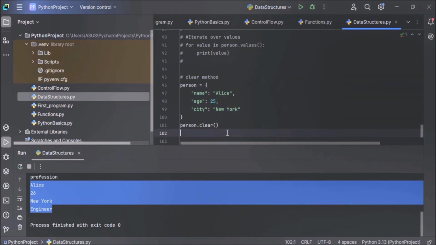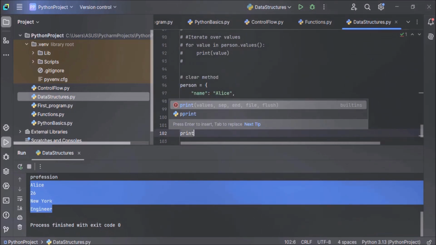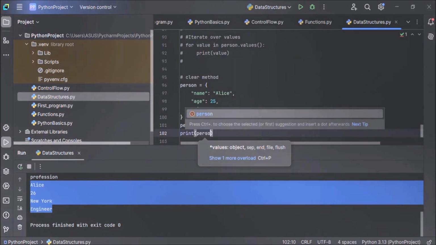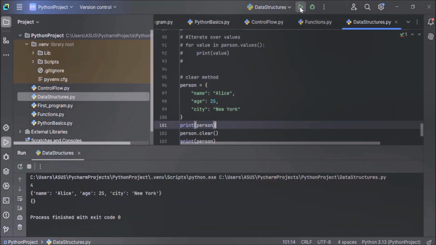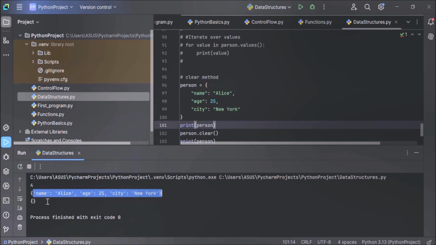And after clearing, just print the dictionary to display its elements. And before clearing also, let's print the dictionary. So this is before and this is after. Now let's execute the code and see the output. You can see before clearing, we had all these elements, and after clearing, this dictionary is empty. All the elements are removed. So you can use the clear method to remove all the elements from the dictionary.